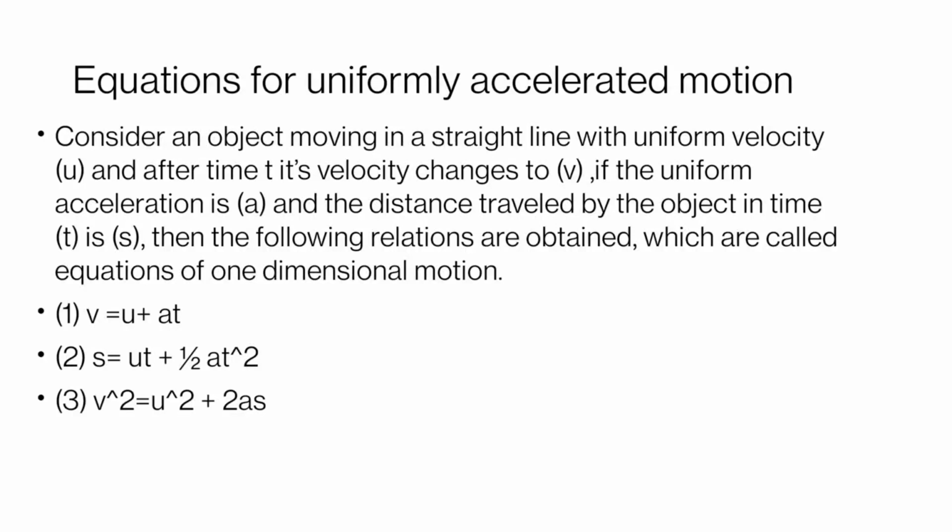These are very important equations for uniformly accelerated motion in kinematics. So students, you should learn all these three equations by heart so that you can put in values and calculate the required value.